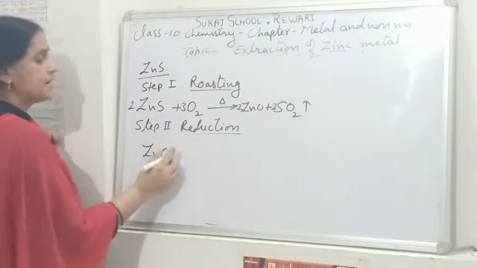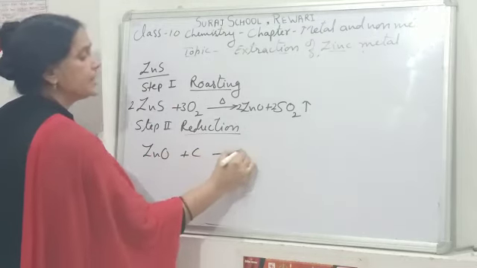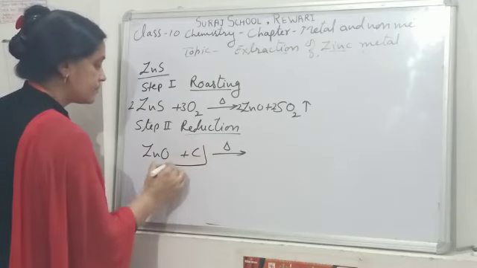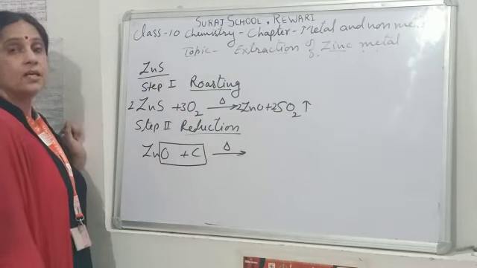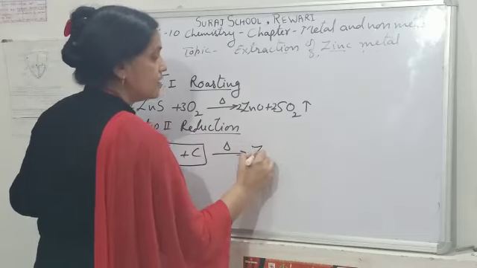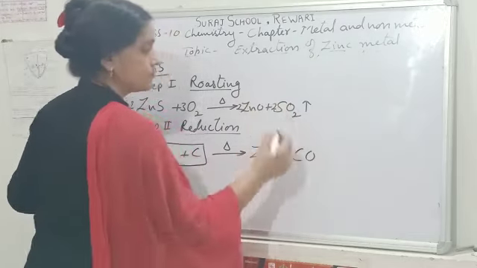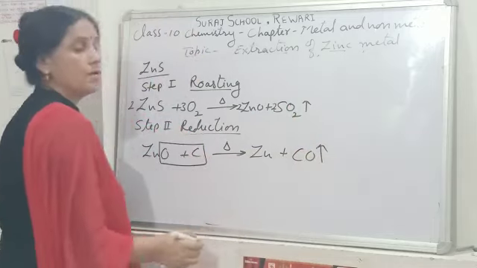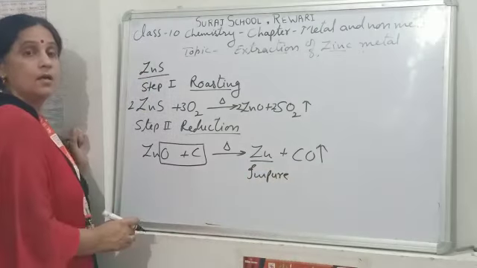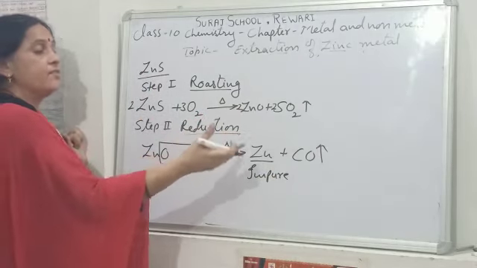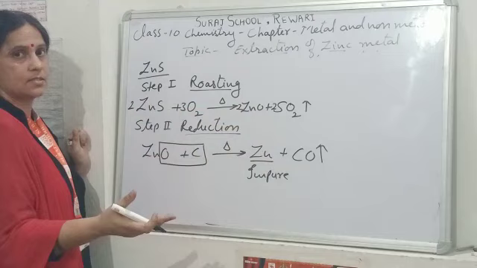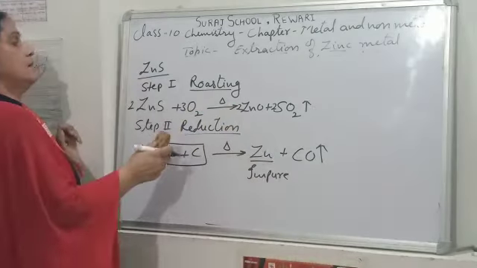In the smelting process, the metal oxide, here zinc oxide, is strongly heated in the presence of coke, that is carbon. Carbon has more affinity to oxygen than other atoms. So carbon reacts with oxygen, carbon monoxide evolves, and we get zinc metal which is impure. In the next step of metallurgy, refining of metal, zinc metal is refined by the electrolytic refining process.